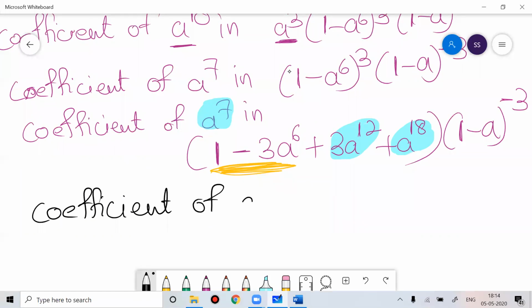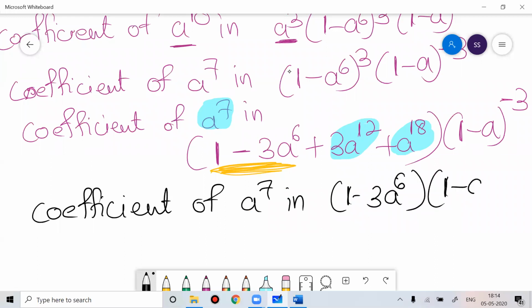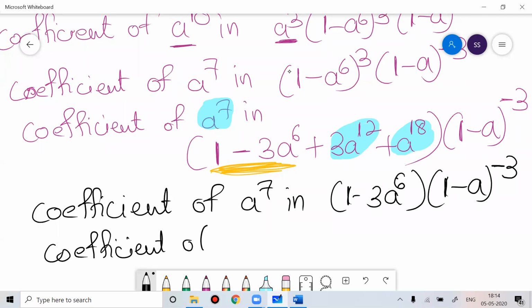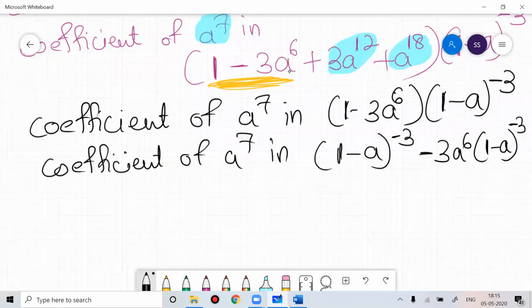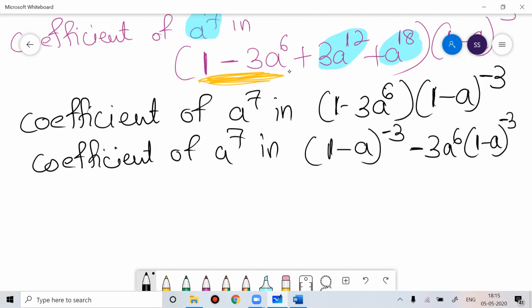a to the power 7 in (1 minus 3a square a to the power 6) into (1 minus a) to the power minus 3. I can write this problem as coefficient of a to the power 7 in, if I open the bracket, so that would be (1 minus a) to the power minus 3 minus 3a to the power 6 into (1 minus a) to the power minus 3. Once you're done with this, now you can solve it further. You have to find the coefficient of a to the power 7.